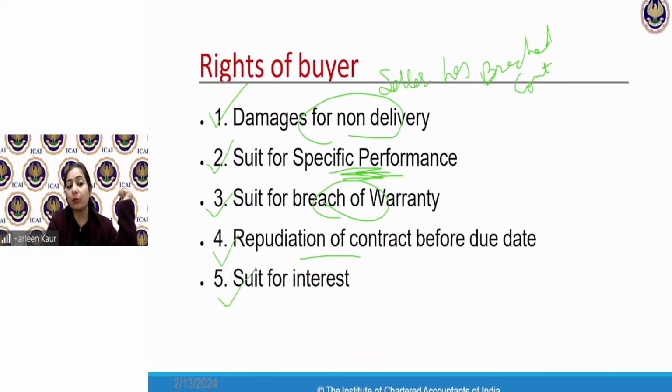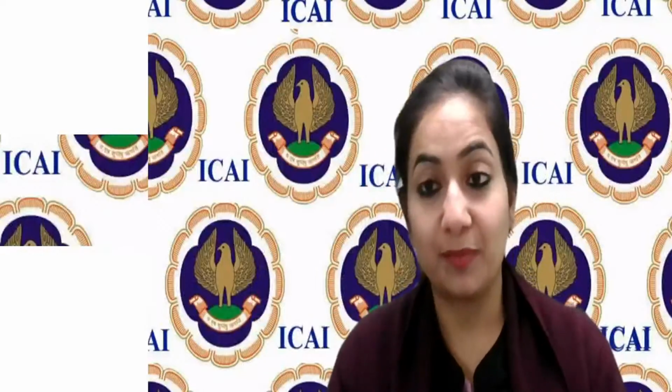And similarly, the buyer can also file a case for the interest money if he has failed to deliver him the goods on time. So you can refer to all these cases where remedies have been given for the breach of contract of the buyer. When the contract is breached by the buyer, the seller has 5 rights against him. Where the breach of contract is done by the seller, the buyer has these kind of 5 rights against him.